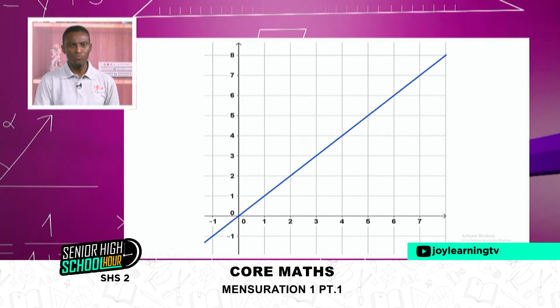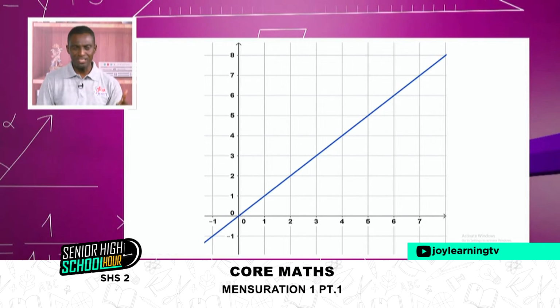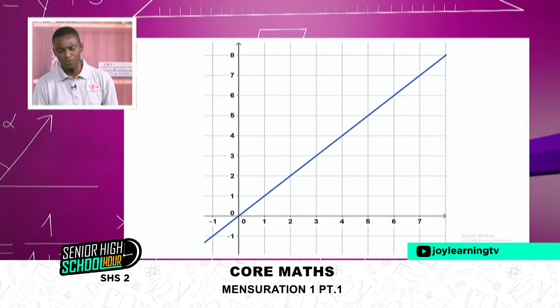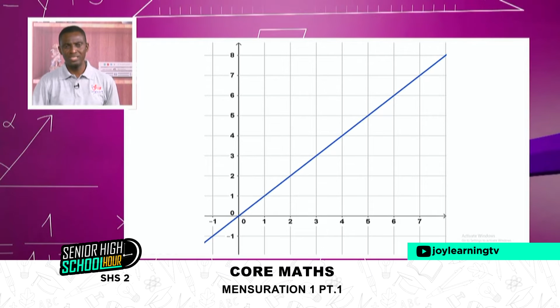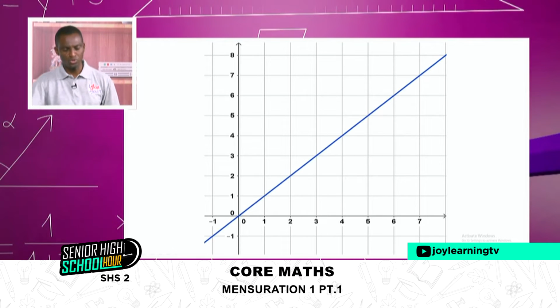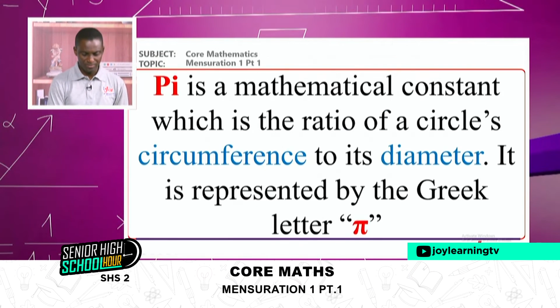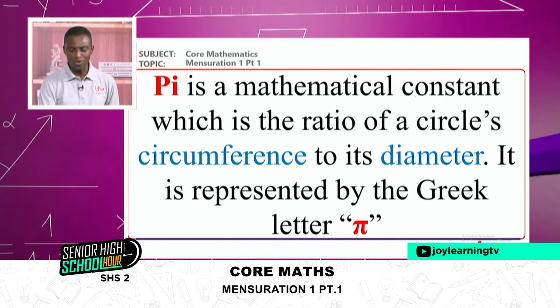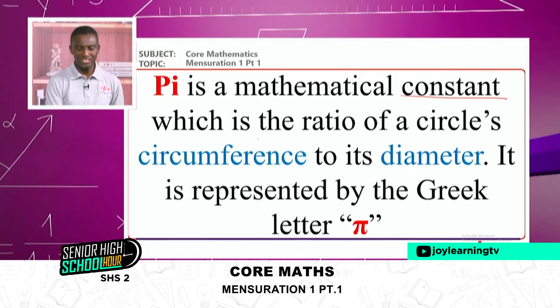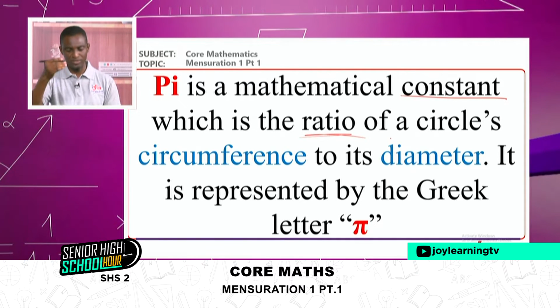If you draw a graph of the diameter values and that of the circumference, you get a perfect straight line. It tells you that as you increase diameter, you also increase circumference. So by definition, pi is a mathematical constant, which is the ratio. Ratio means division, right?